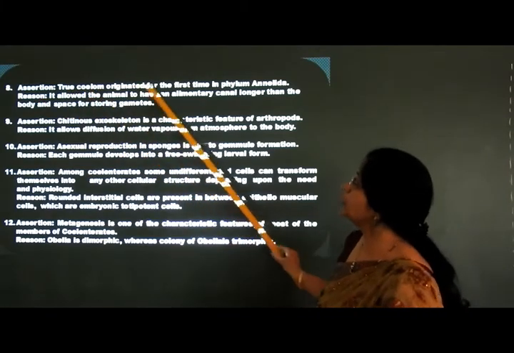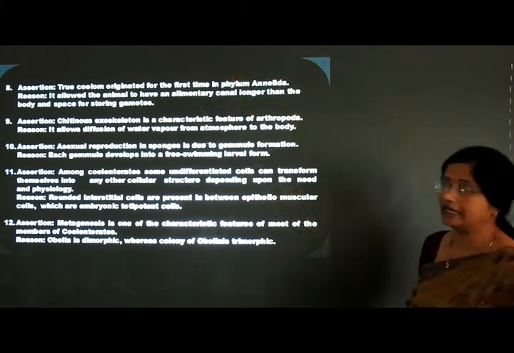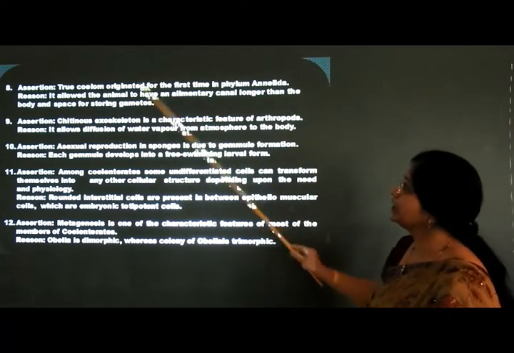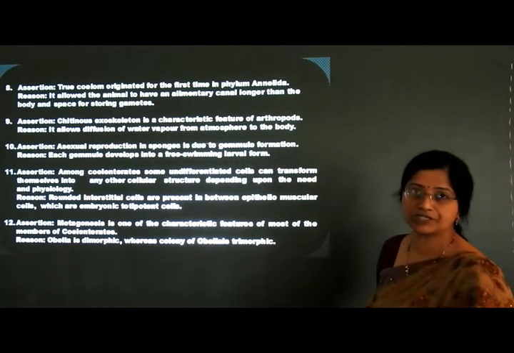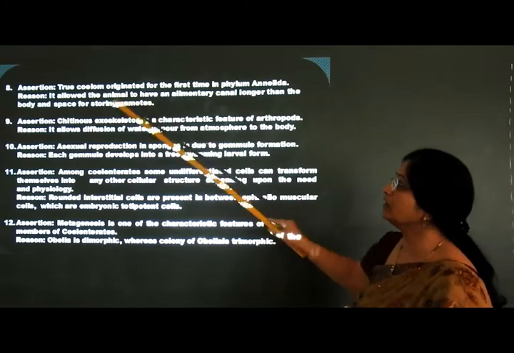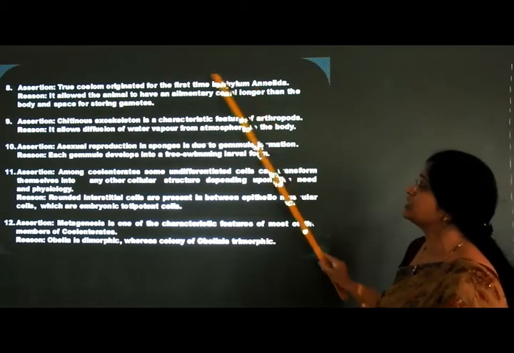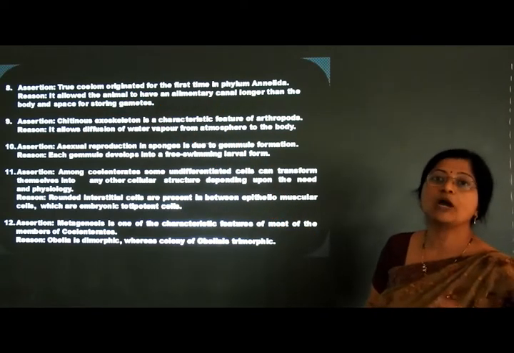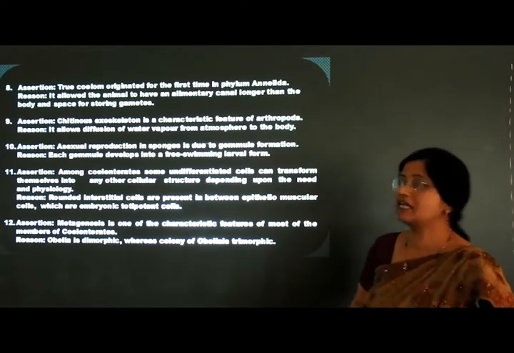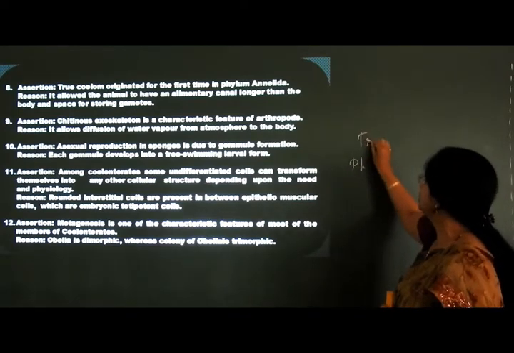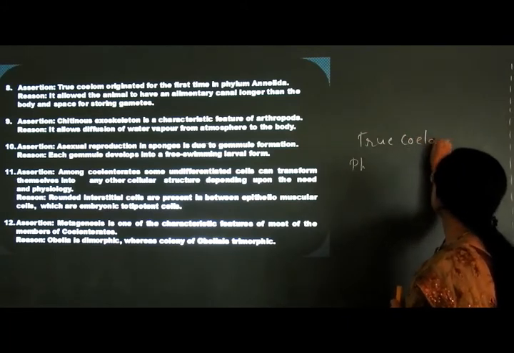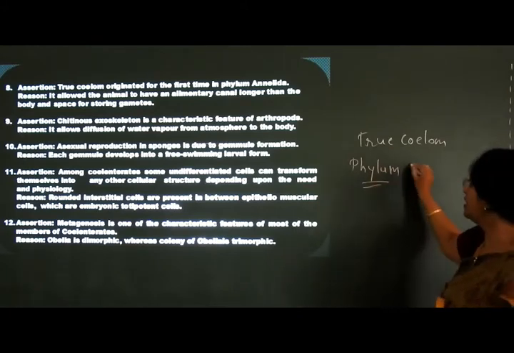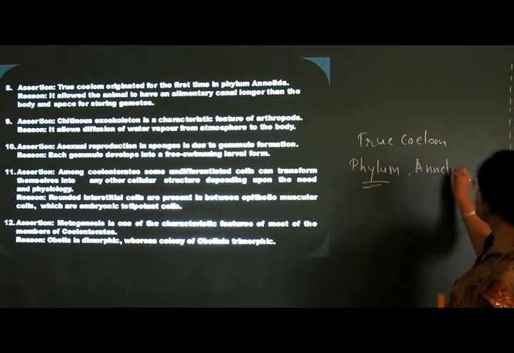Assertion is given: true coelom originated for the first time in phylum Annelida. Reason: it allowed the animal to have an alimentary canal longer than the body and the space for storing gametes. Let us study first the assertion. True coelom for the first time is seen in phylum Annelida only. So true coelomates started from the phylum Annelida itself. So that is a true statement.